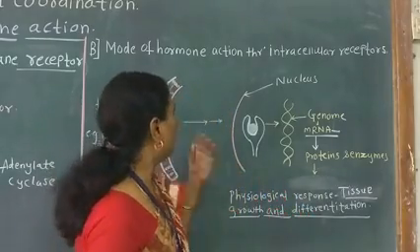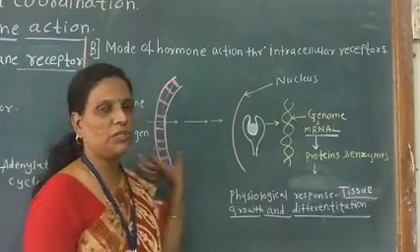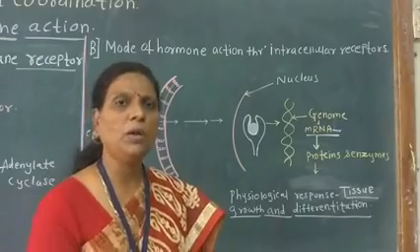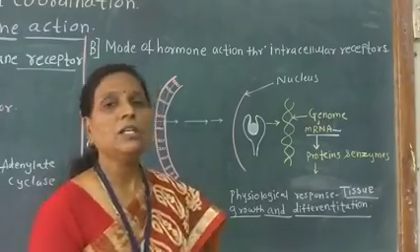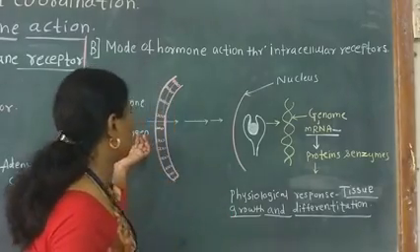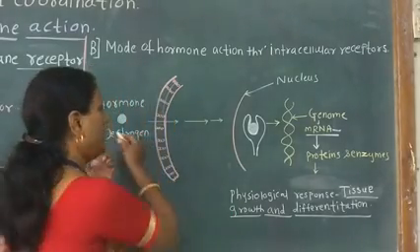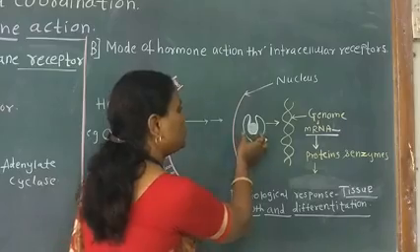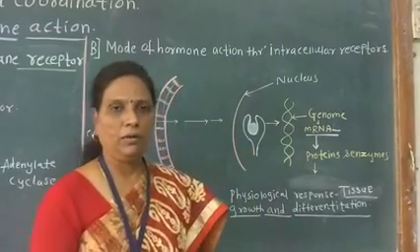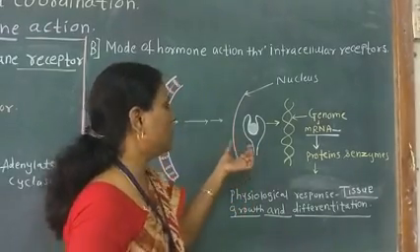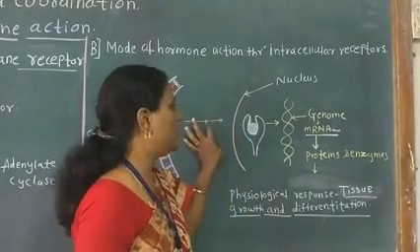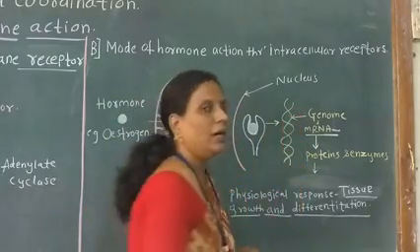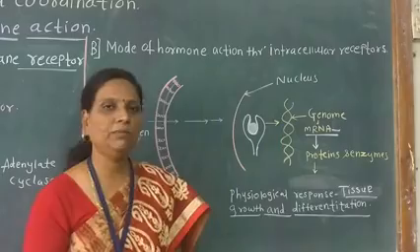An example of these hormones is estrogen. These are the steroids. All sex hormones, that is estrogen, progesterone and testosterone, are steroids, and such hormones are lipid soluble. They can easily pass through the plasma membrane of the target organ and bind to the specific receptors. They form the hormone receptor complex, which enters the nucleus and binds to the specific regulatory site of the DNA.